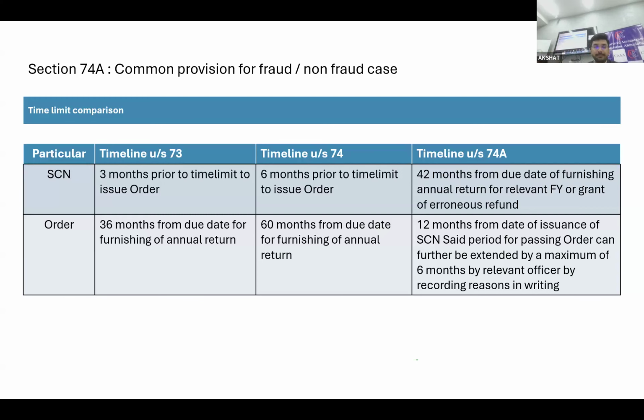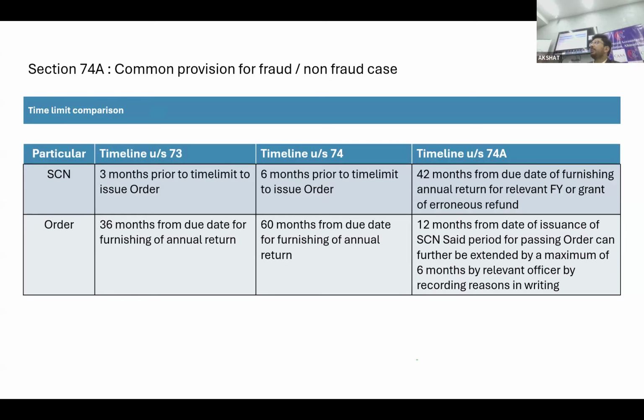Yes, certainly. To avoid these 73 and 74, because everyone knows that they are generally bound to receive the notice under 74 only; under 73 you are hardly receiving any notice. And to avoid this, they introduced one new section effective from 25-26, that is 74A.